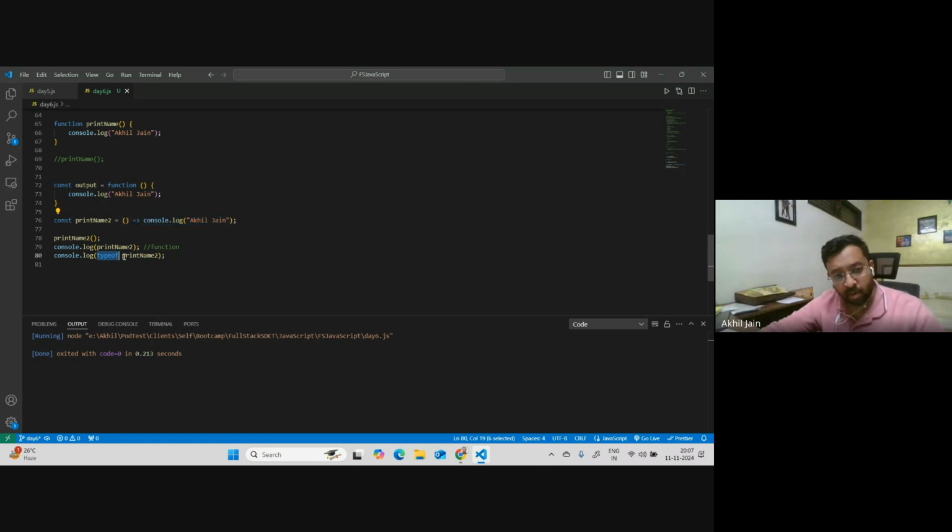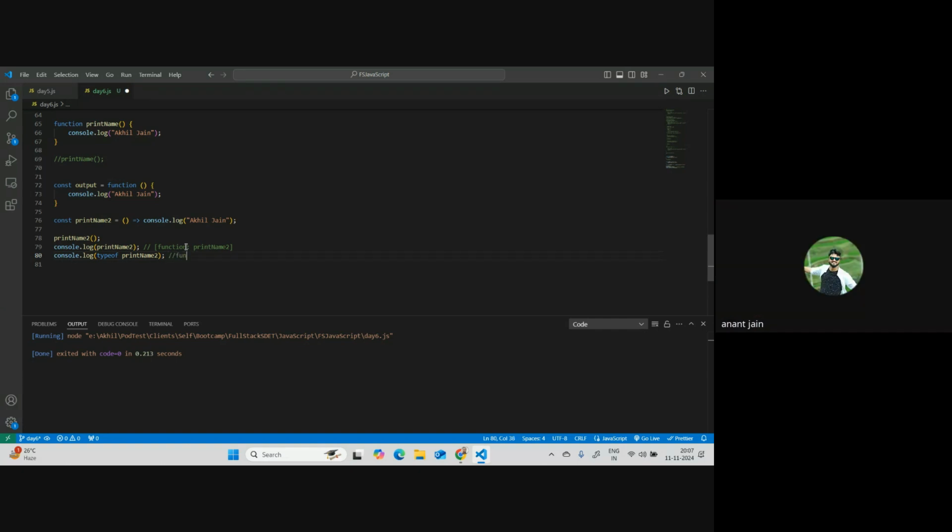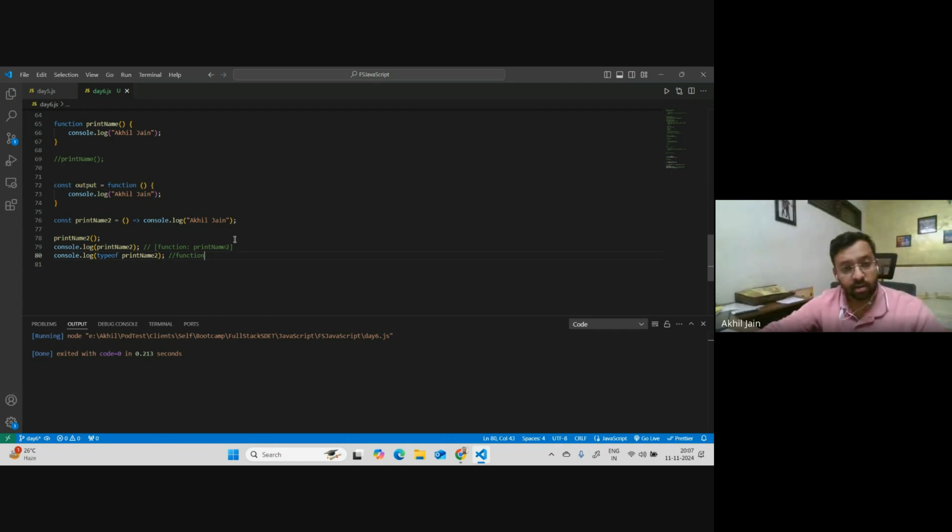But if I do typeof, it was giving me this output here: function and print name 2. But if I try to check the data type of print name 2, what will it be? Anyone? Function. Function, right? Let me run this. Let's see this.